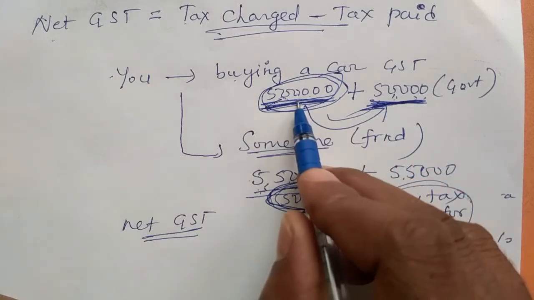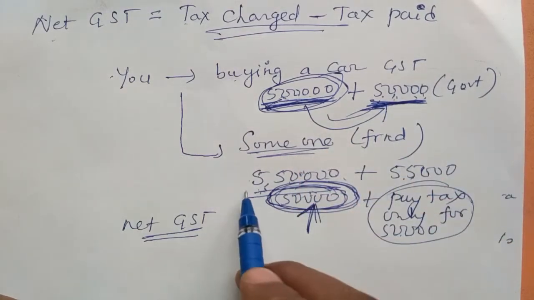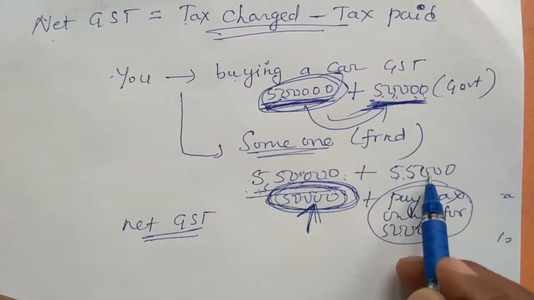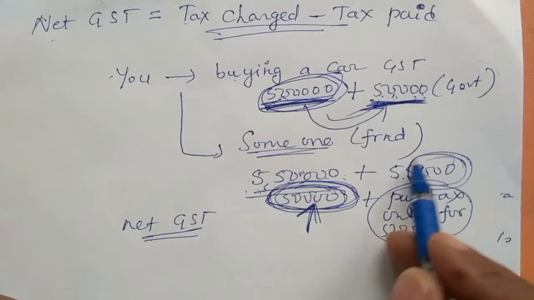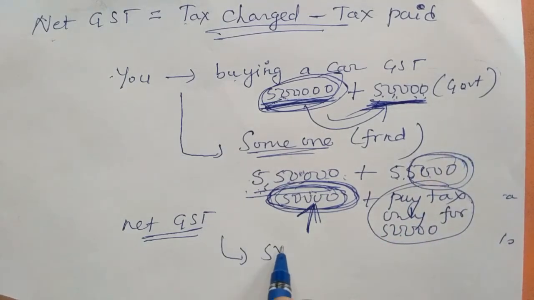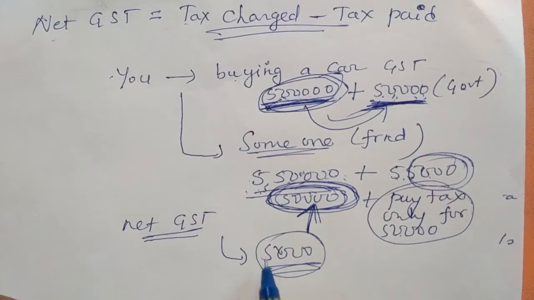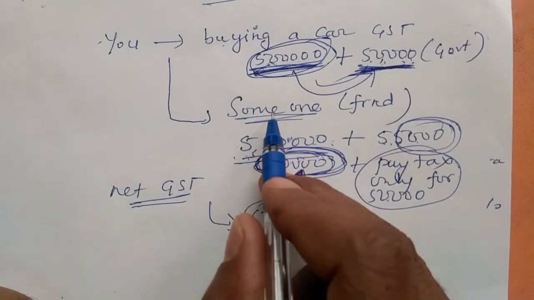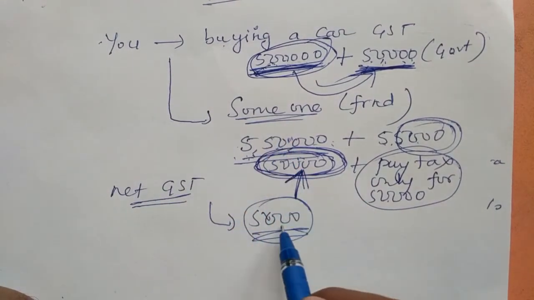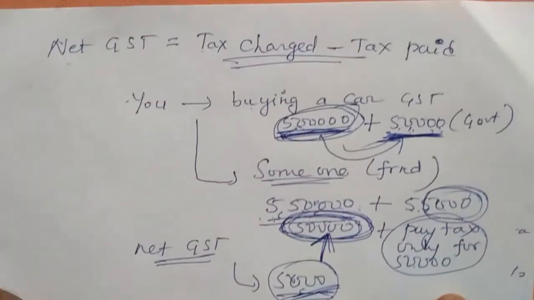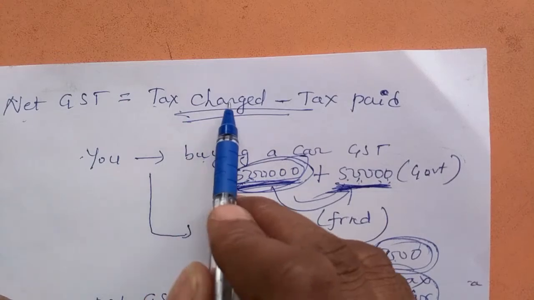That means for 5 lakh you paid 50,000. So for 5 lakh 50,000 it is 55,000, which means the extra you paid, the net GST, is 5,000 only. I am paying 5,000 only because I increased the car rate by 50,000. So net GST, that's why the net GST formula is tax charged.